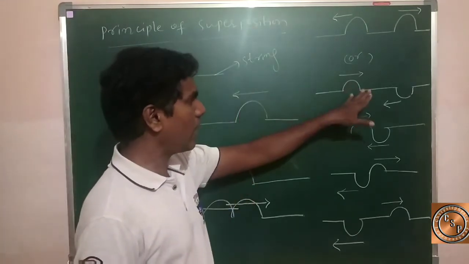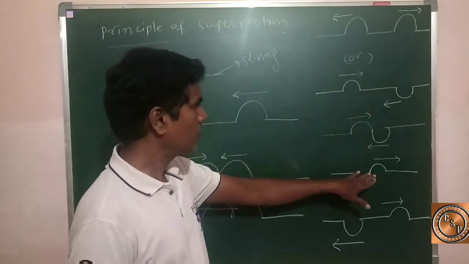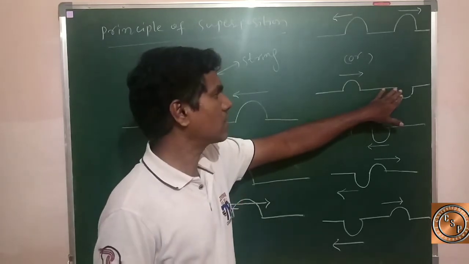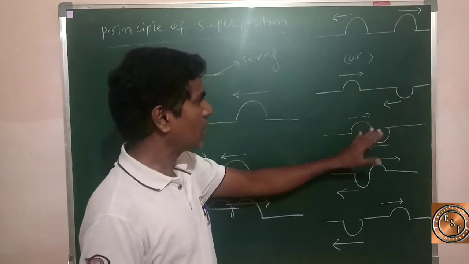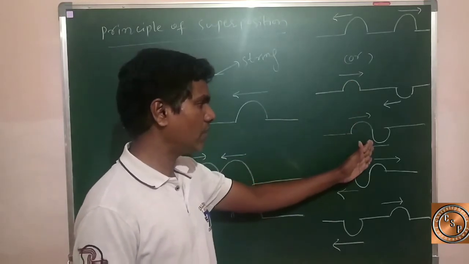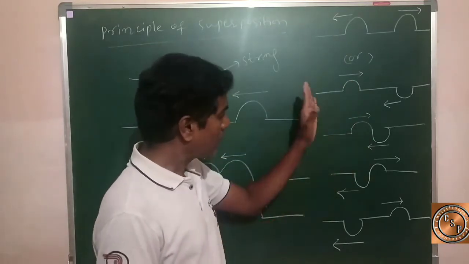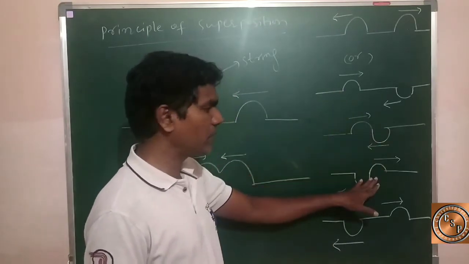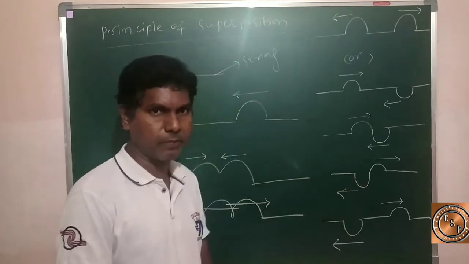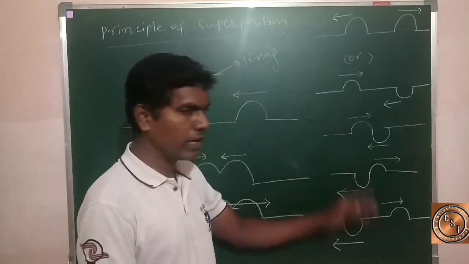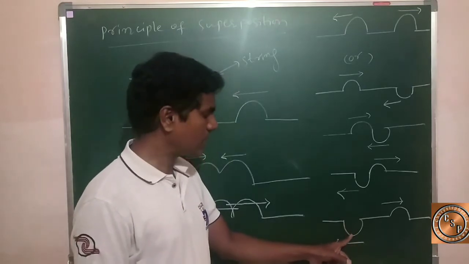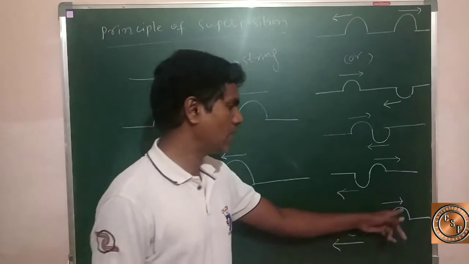In another way, we have observed two wave pulses created by the two persons. After snapping, the two waves move and approach each other. After combination, what is the shape of the wave? Like this. After overlapping or combination of two waves, they are ready to move in opposite directions along the string. After combination, they again dispatch along the string, moving in opposite directions like this.